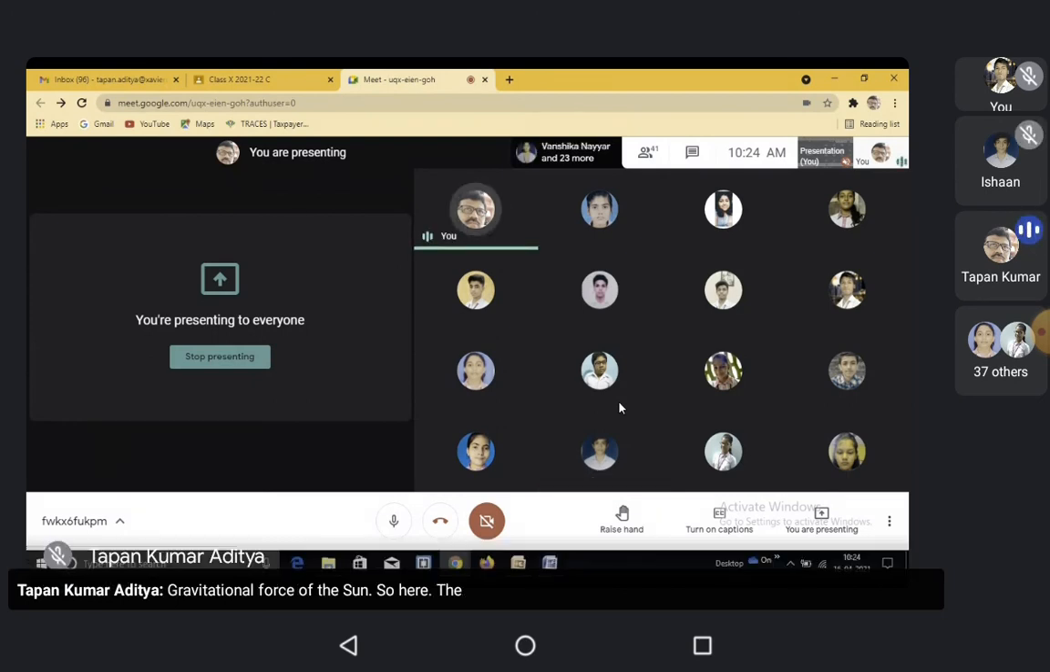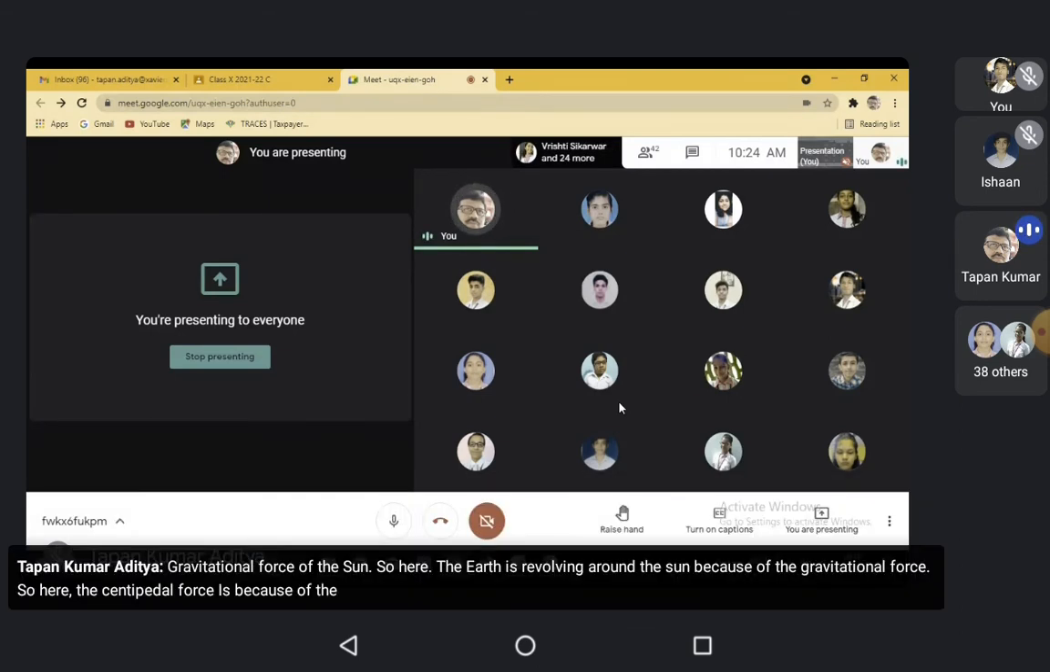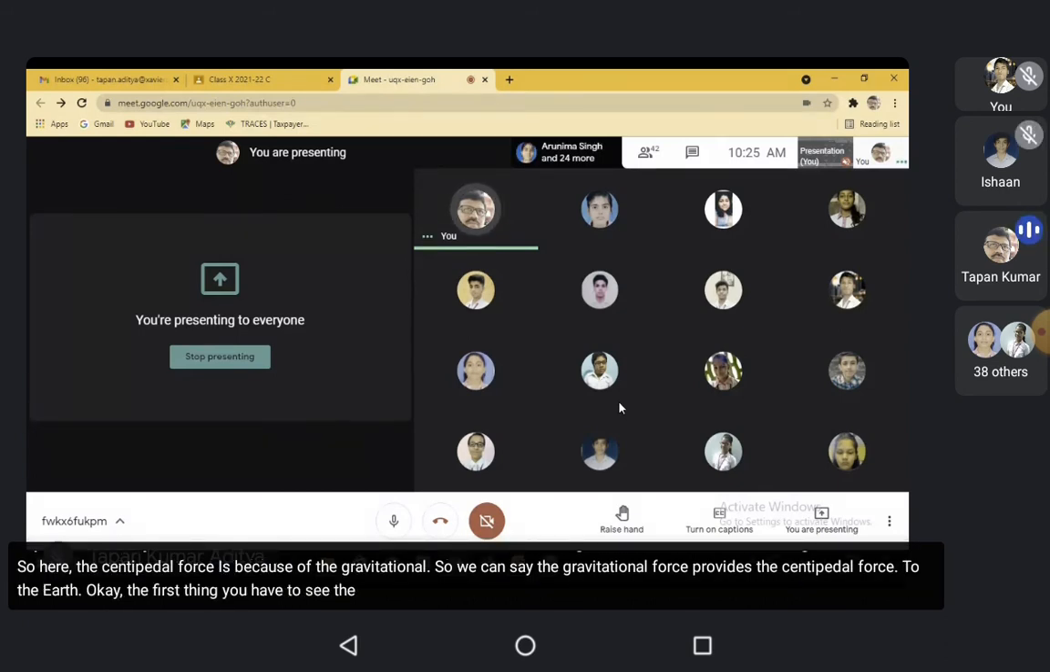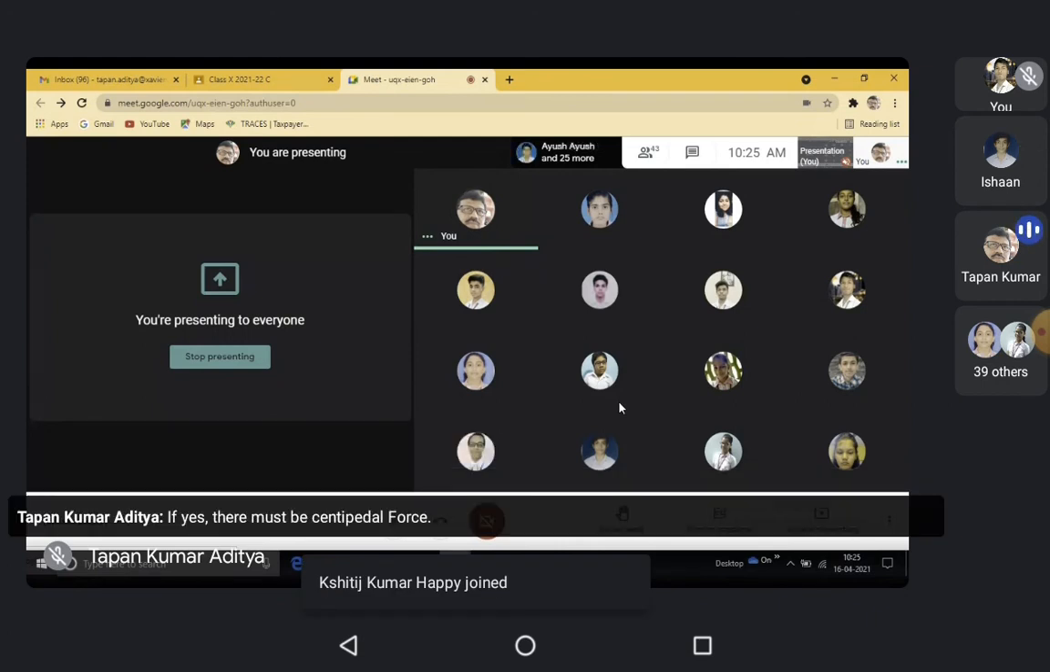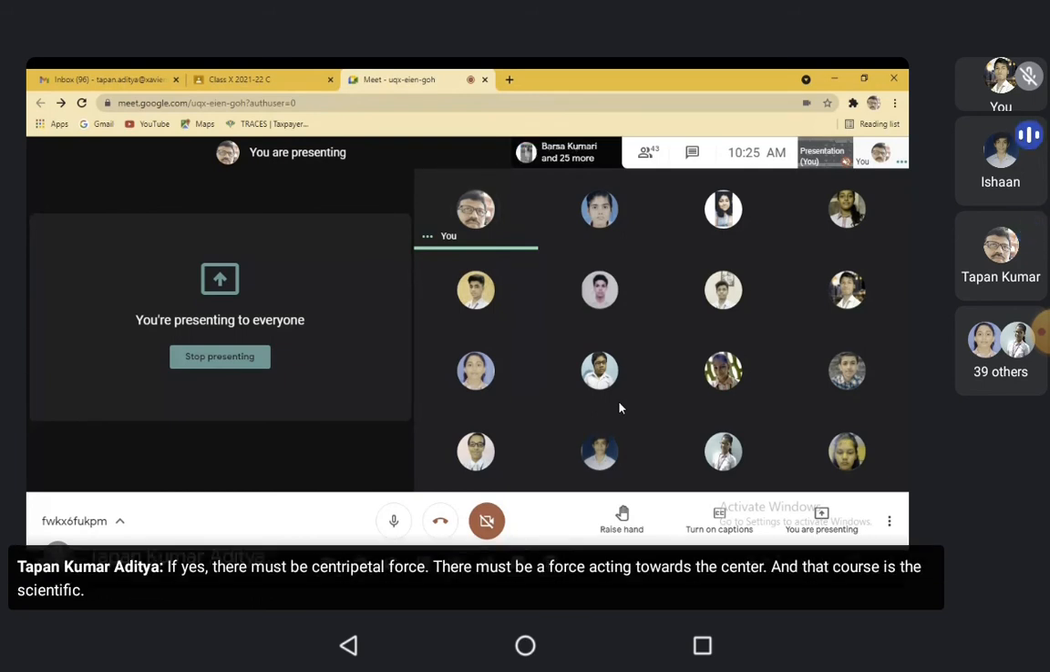So here, the Earth is revolving around the Sun because of the gravitational force. So here the centripetal force is because of the gravitational force, or you can say the gravitational force provides the centripetal force to the Earth. Okay, so first thing you have to see whether the object is moving in a circular path or not. If yes, there must be a centripetal force. There must be a force acting towards the center, and that force is the centripetal force. That's all.